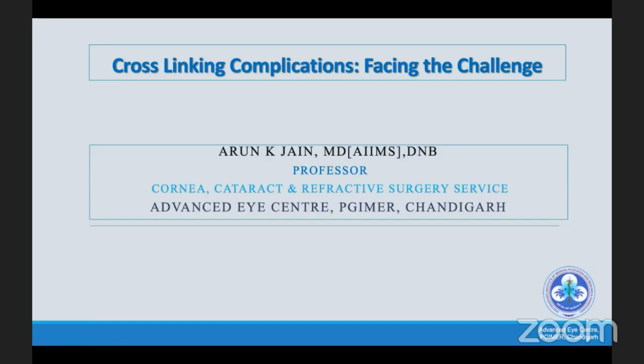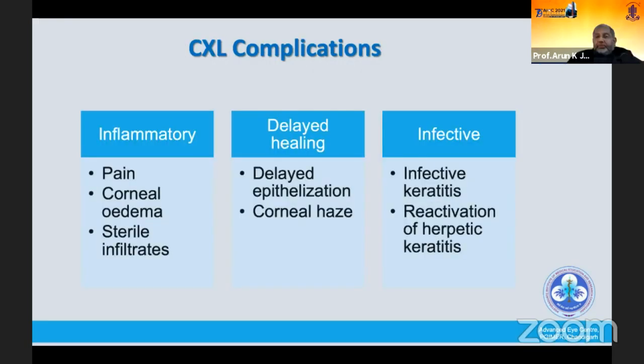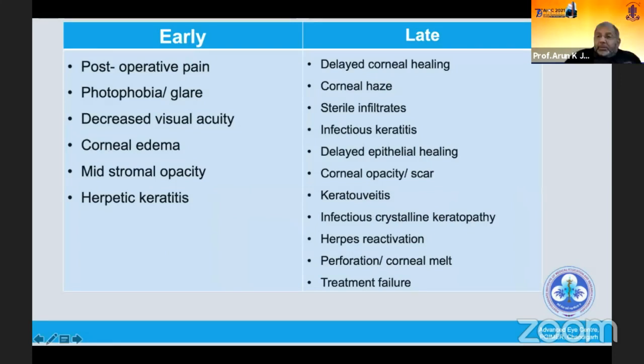So, what are the complications of corneal collagen cross-linking? We can divide these complications of C3R into basically three groups. These are inflammatory in nature, which could be pain, corneal edema, and sterile infiltrates.